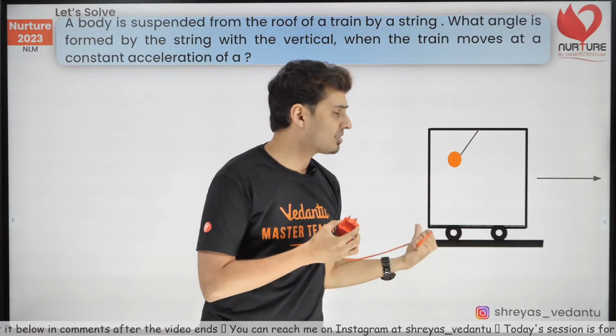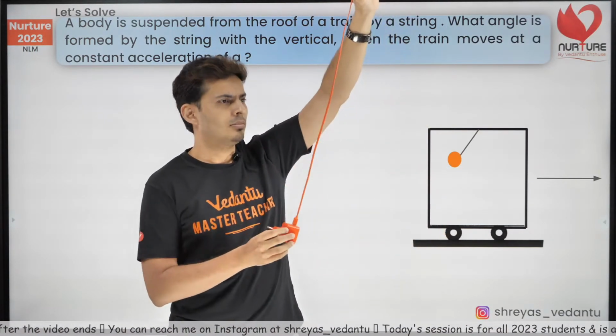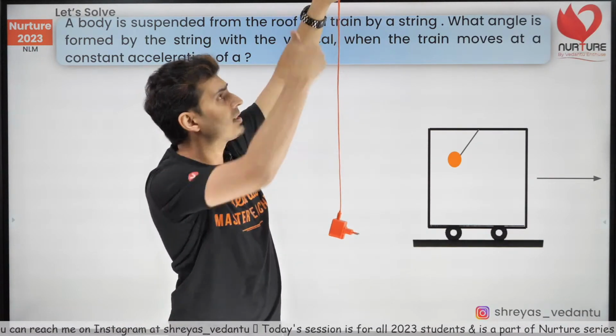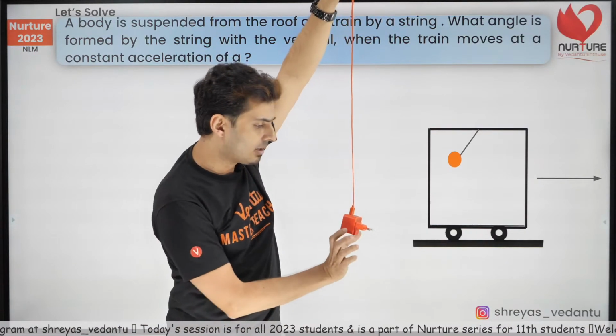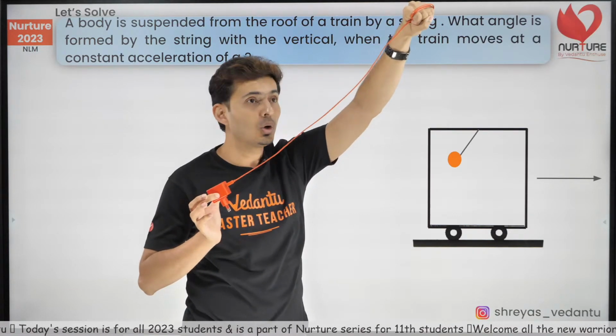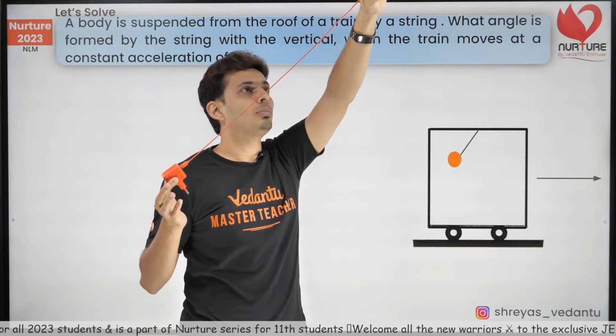Now, if you are sitting in this truck or this bus or this car or whatever it is, you'll be like, okay, this pendulum was supposed to be vertical. What on earth made it go like this? This will be at rest for you. You are in the bus, you are in the train, and you see this pendulum going like this.